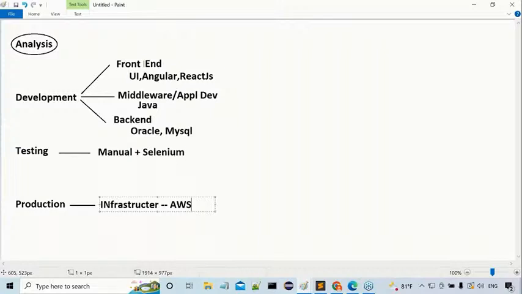Because of this reason, everybody try to complete full stack Java development course. Maybe tomorrow or day after tomorrow. Even though today you joined for core Java, I'm not forcing any of you to come for it. But the actual situation is, even if you join for core Java, tomorrow or day after tomorrow, definitely you should learn all these things. Even after getting a job also, you have to learn all these things.